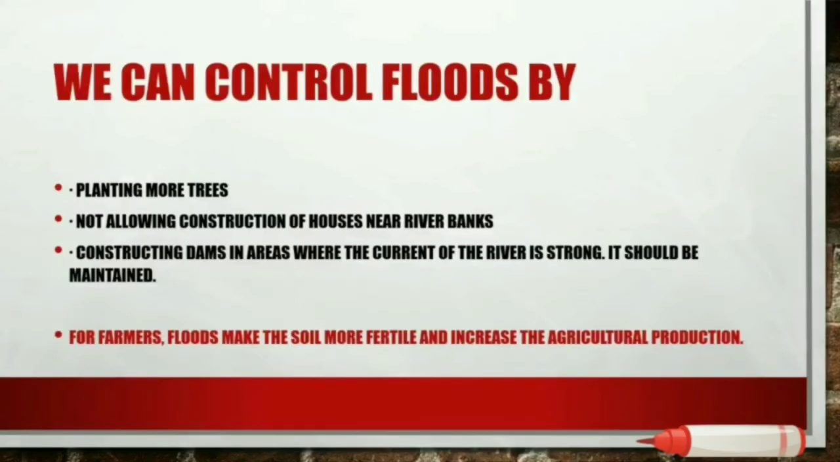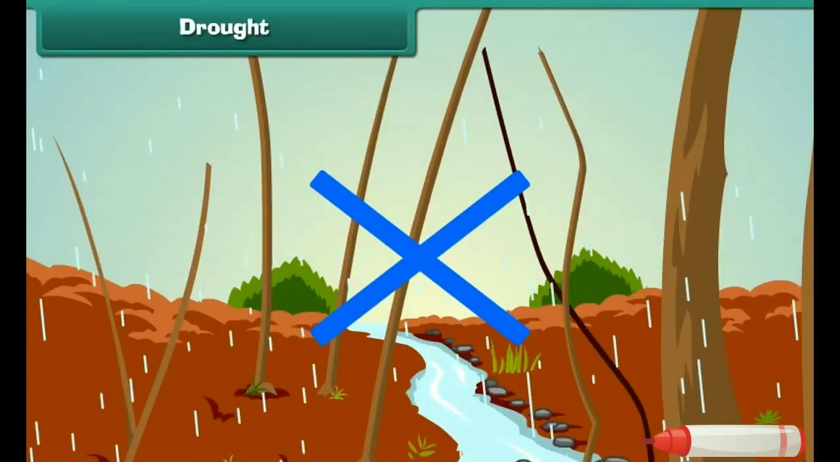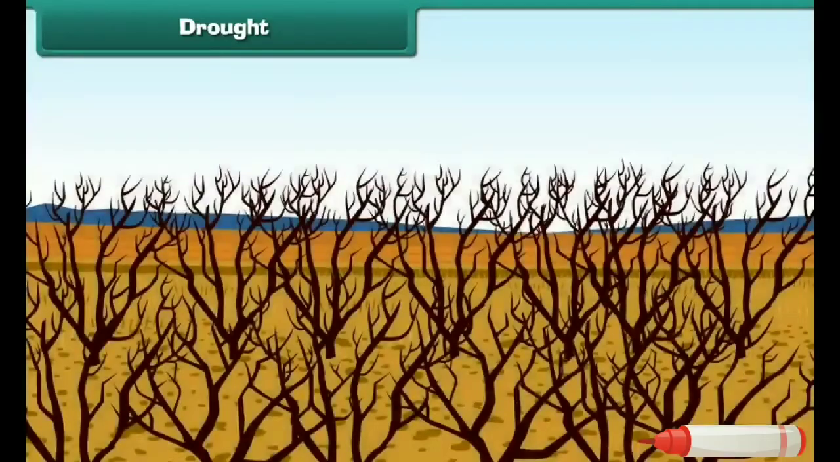So what exactly happens? During a flood, it supplies sediment and nutrients that nourish and enrich the soil and contribute to plant growth in areas of overflow. And thus they can increase the fertility of the soil. And what happens when there is no rainfall? Then it also leads to another kind of natural calamity or disaster that is known as drought.